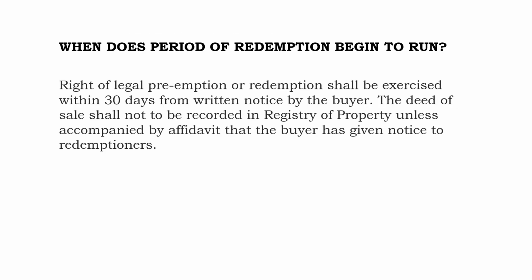When does period of redemption begin to run? The right of legal preemption or redemption shall be exercised within 30 days from written notice by the buyer. The deed of sale shall not be recorded in the register of property unless accompanied by affidavit that the buyer has given notice to redemptioners.